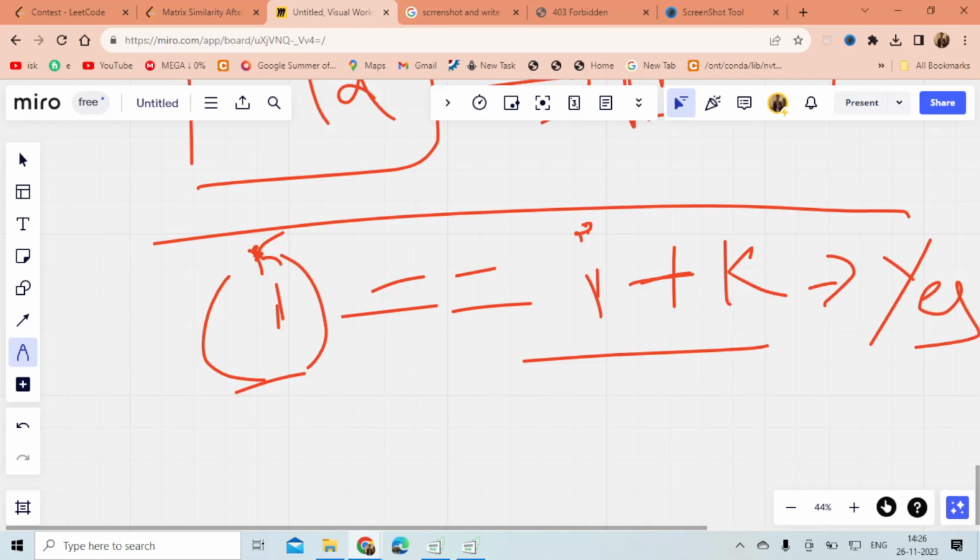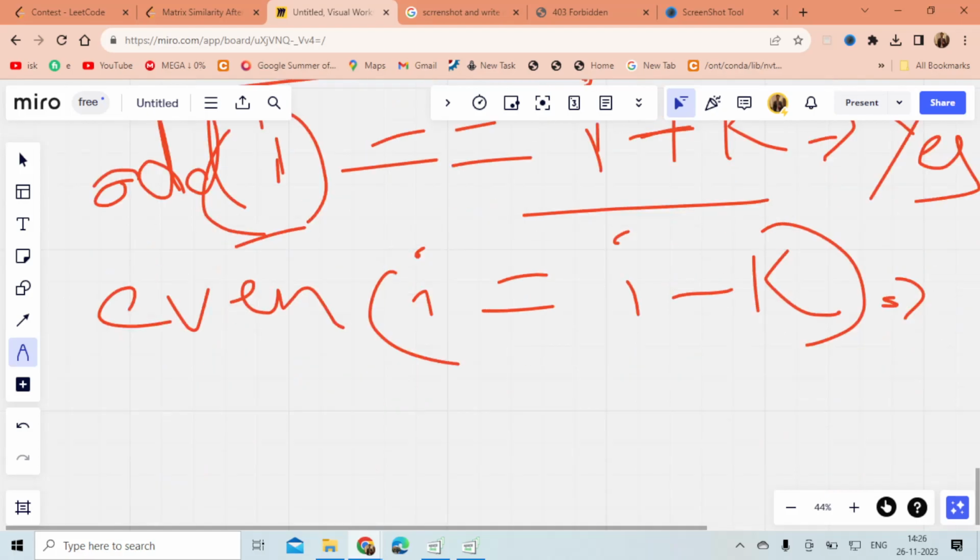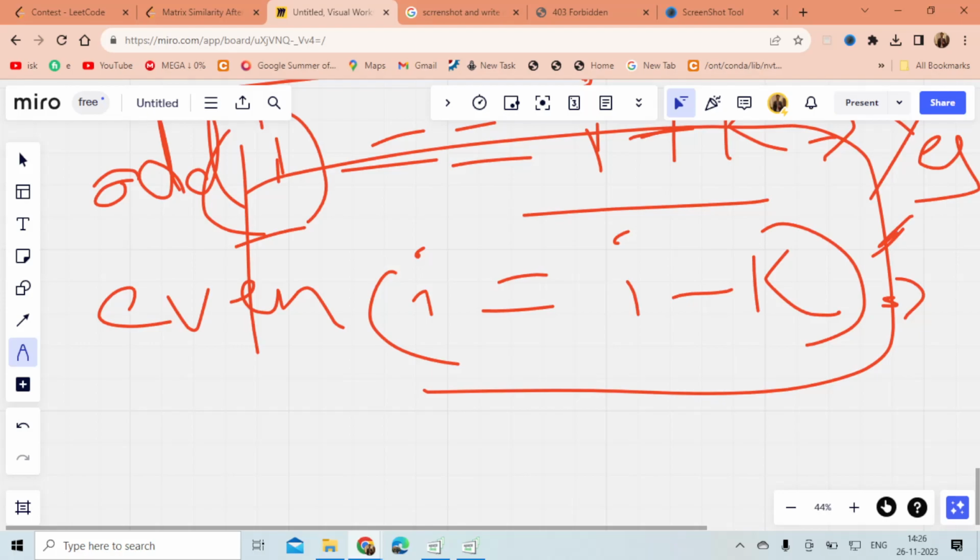This is for odd index, and for even index, I should be equal to I minus k, right? If this is satisfied, then we can say that the answer is right.